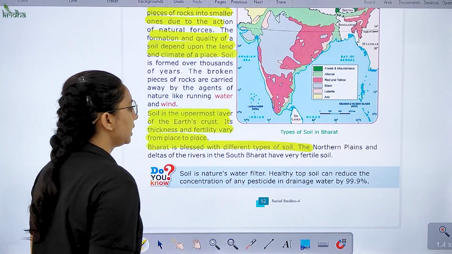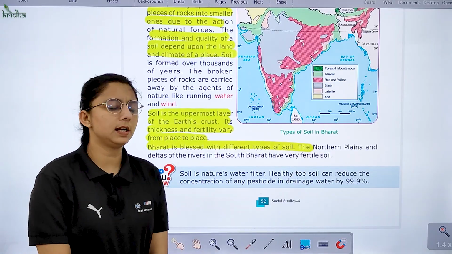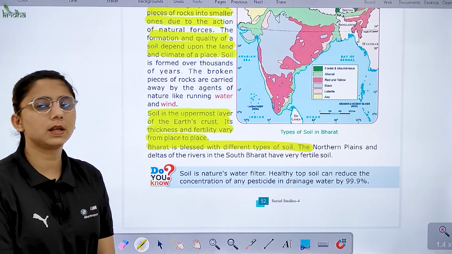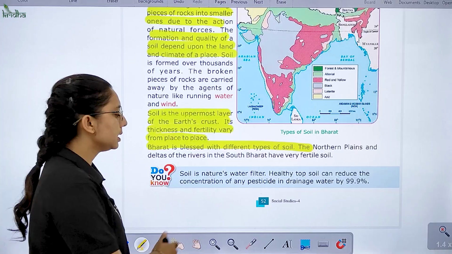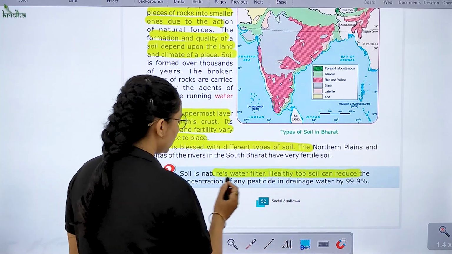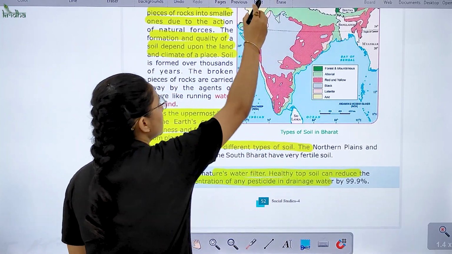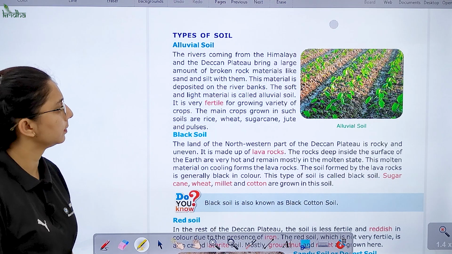It is blessed with different types of soil. Now the plains and deltas of rivers in South Bharat are very fertile. So soil is nature's water filter. Healthy topsoil can reduce the concentration of many pesticides in drainage by water.